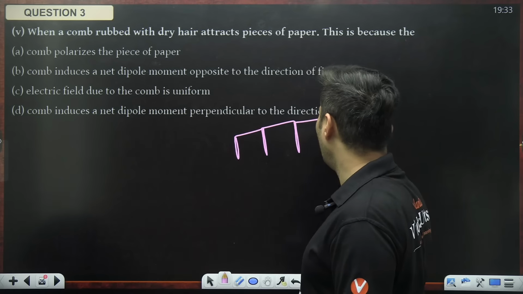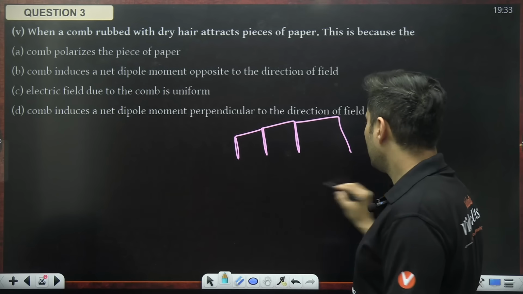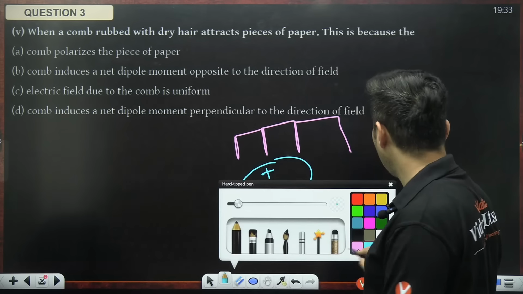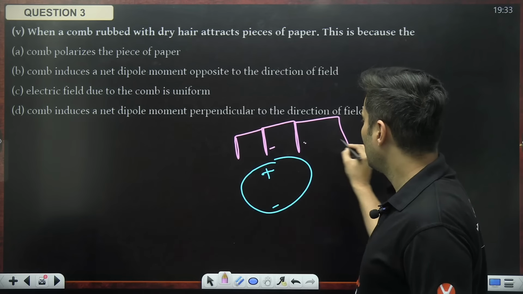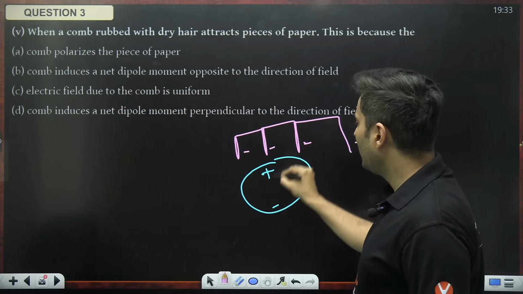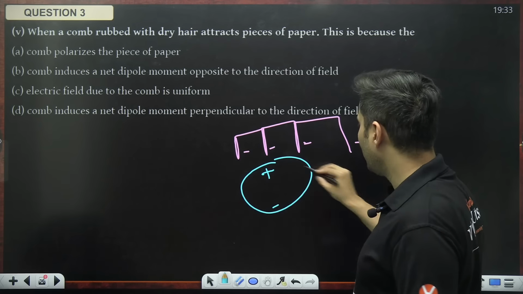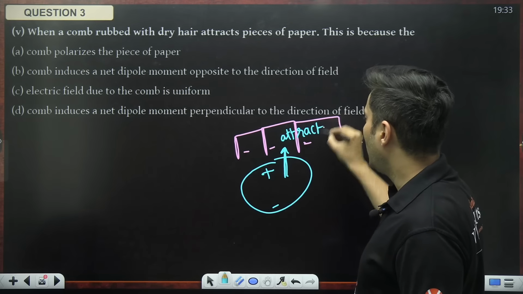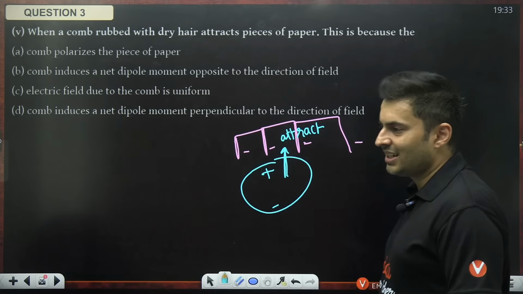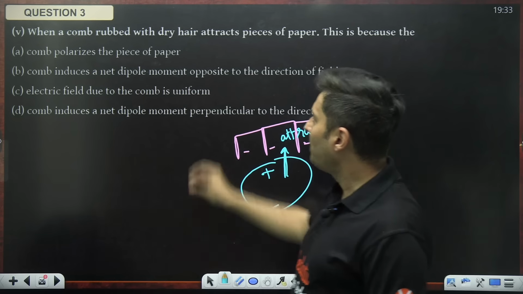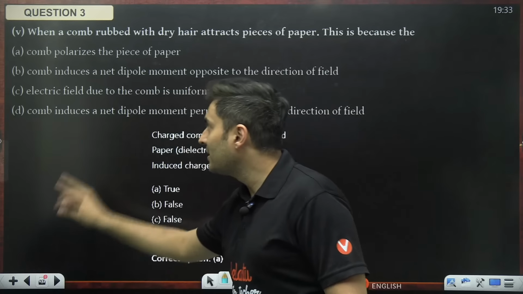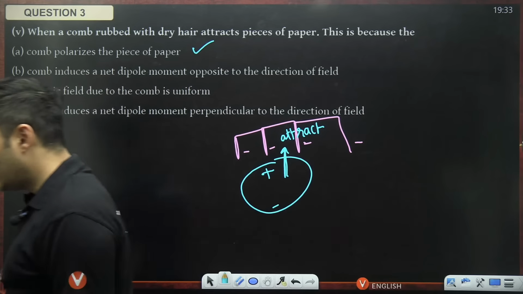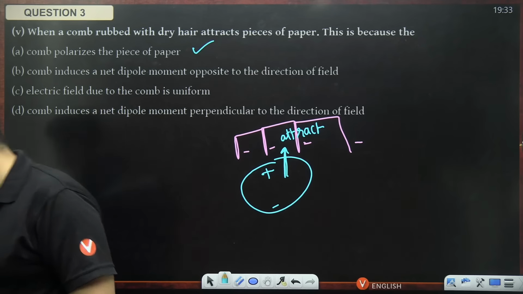So this is your comb, for example. Okay, this is your piece of paper. What will happen? One side will become positive, one will be negative. Let's say the comb is negatively charged. Example: the negative will attract that positive, and the positive will attract that negative. That attraction comes because of this. Is that right? Yeah. So it is basically option A. It polarizes it, and that's the reason why it gets attracted to it. Polarization causes that attraction. Very good.